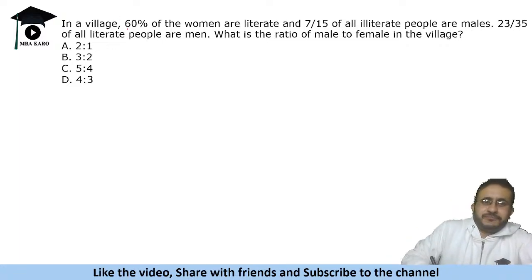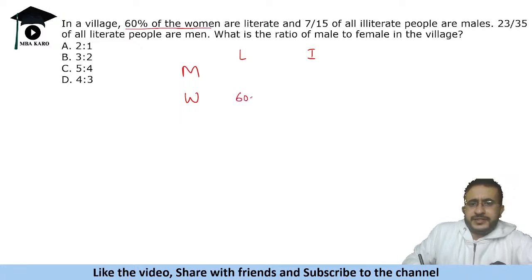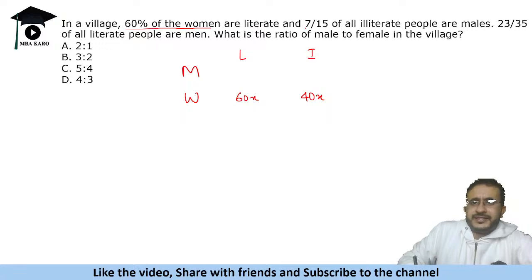Let's see. So it says 60% of the women are literate and 7 by 15 of all illiterate people are males. Okay. So we can classify men and women, and they can be classified as literate and illiterate. 60% of the women are literate. So let us say there are 60x women who are literate. So 40x will be illiterate, right? Now it says that 7 by 15 of illiterate people are males. So 7 by 15 are male, so 8 by 15 will be female.